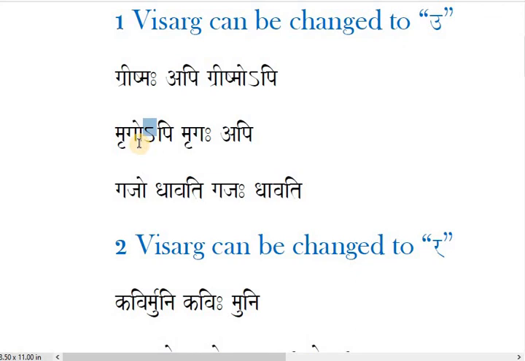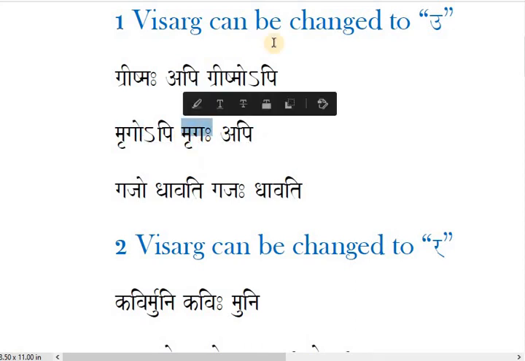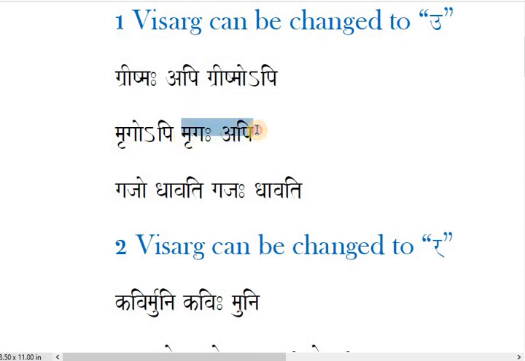It will be readable like this: mrugopi directly. And while you are supposed to disjoin, at that time mrugo is always Visarga ending, because we know the rule of Visarga to U, and the next word is api. But while you speak in the shloka, you will say mrugopi directly.